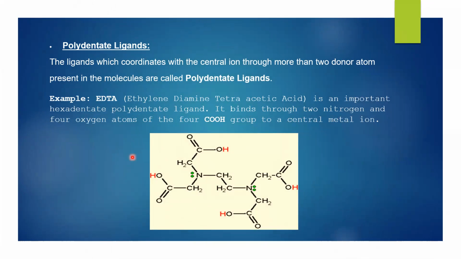Polydentate ligands are the ligands which coordinate with the central ion through more than two donor atoms present in the molecule. For example, EDTA. The full form of EDTA is ethylene diamine tetraacetic acid, which is an important hexadentate ligand because it can provide six coordination sites and hence it comes under the hexadentate ligand. It binds through two nitrogen and four oxygen atoms of the 4 carboxylic groups to the central metal ion.